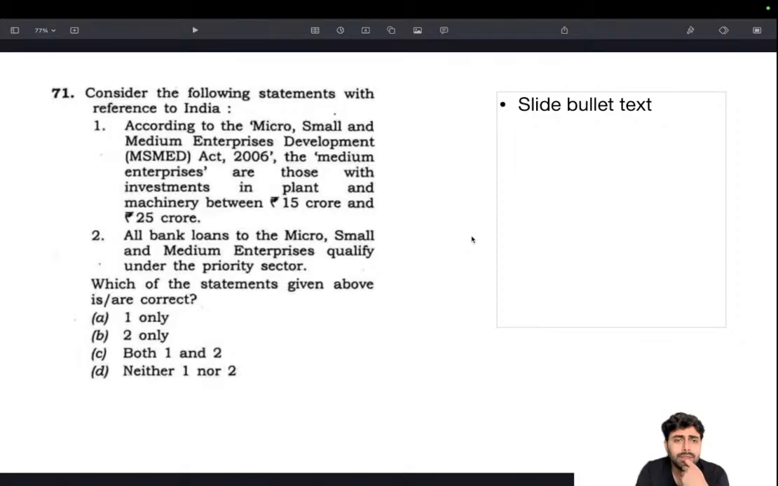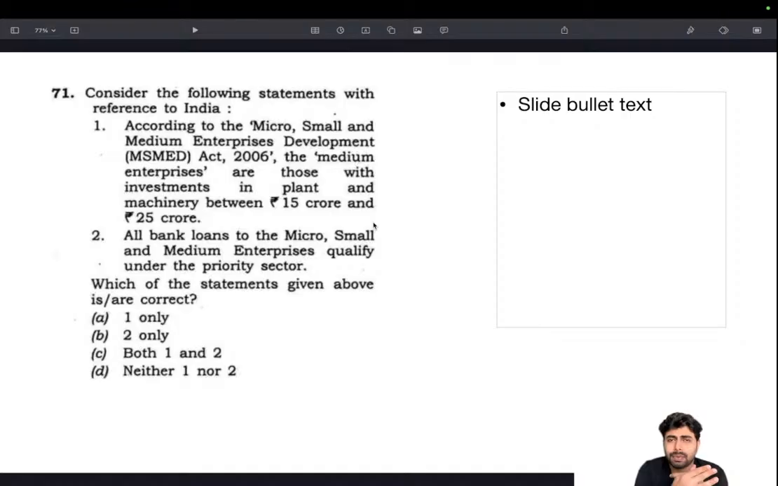Moving on, next question. According to the Ministry of Micro, Small and Medium Enterprises Development, MSME Act 2006, the medium enterprises are those with investments in plant and machinery between 15 crore and 25 crore. All bank loans to MSME enterprises qualify under priority sector. This is one area where you should be referring every year, because with every budget there is a chance of the definition of micro, small, medium enterprises changing, based on investment in machinery and also turnover.